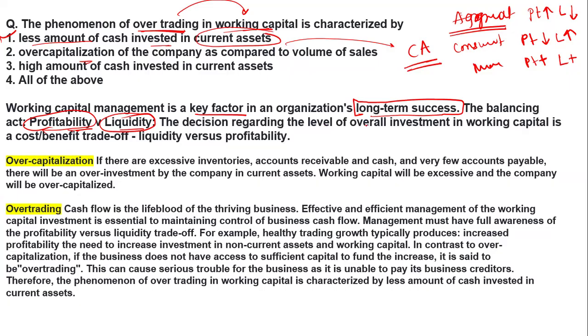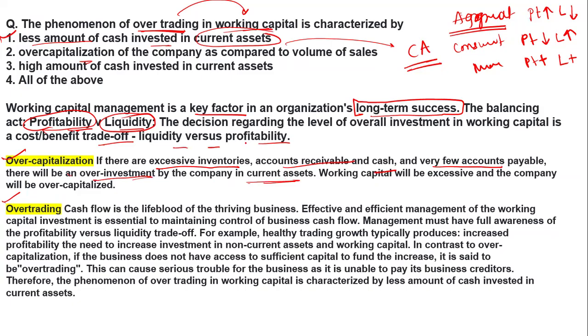Now the decision regarding the level of overall investment in working capital is a cost and benefit trade-off, liquidity versus profitability. Now what is over capitalization and over trading? First of all, you need to understand over capitalization. If there is excessive inventory, excessive receivables or cash, or very few accounts payable, there will be over investment by the company in current assets. That means you are over capitalizing.